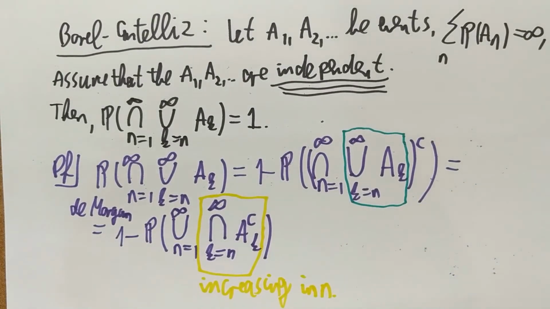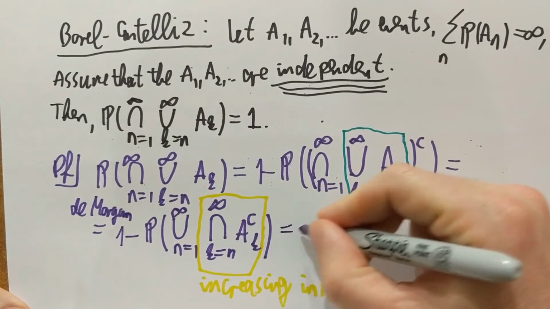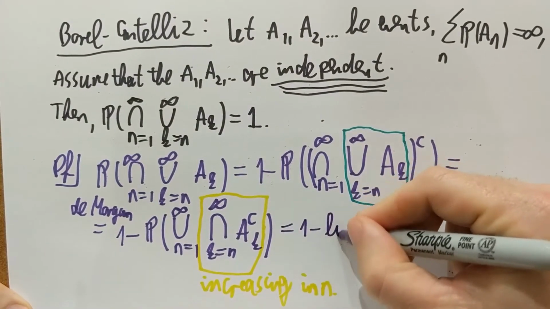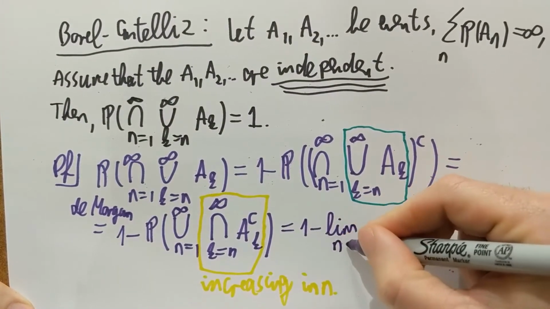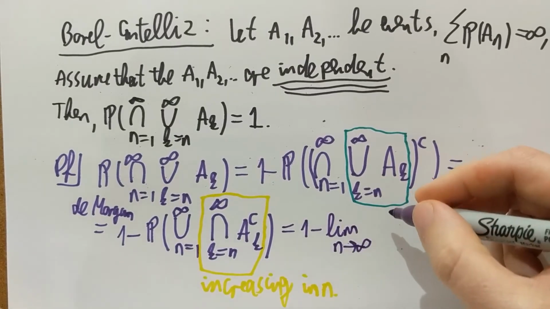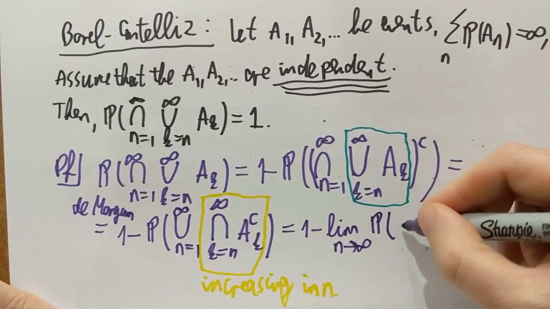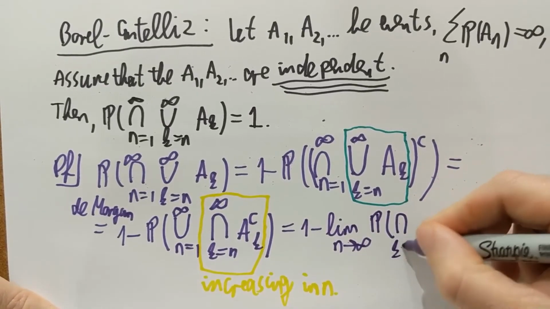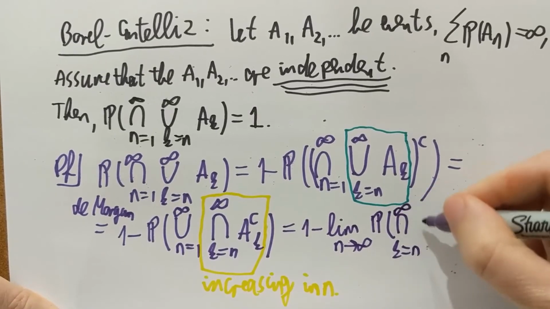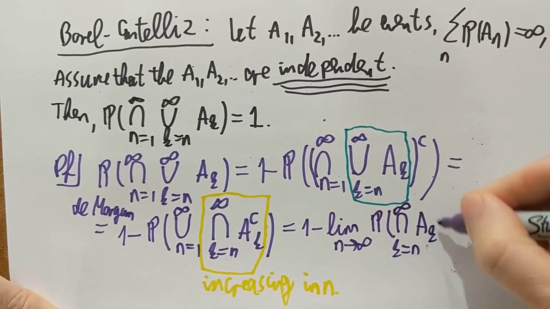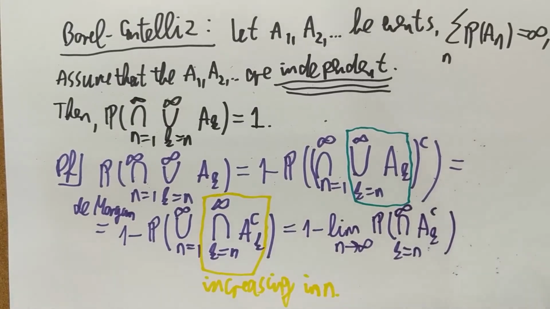And what happens if I take the union of a system of increasing events? Under the probability, that will be equal to the limit of the probabilities. So what I have here is 1 minus the limit as n goes to infinity of the probability of the intersection from n to infinity of the A_k complements.